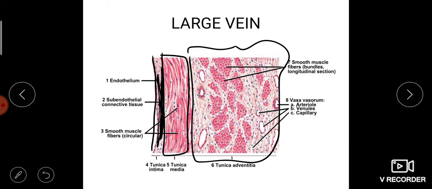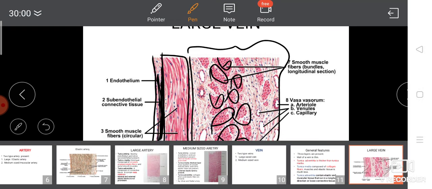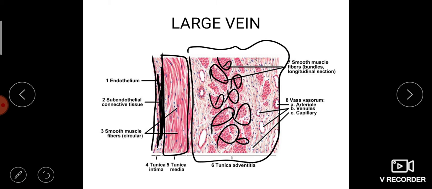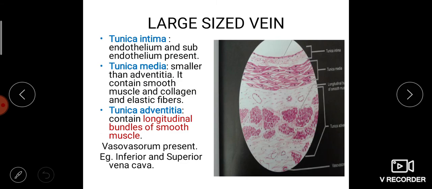In arteries, tunica media is larger. In vein, tunica adventitia is larger. So, in tunica adventitia, what we can see is bundles of smooth muscles, bundles of smooth muscles that are arranged in a longitudinal fashion. And this area also consists of vasa vasorum. This is the vasa vasorum. Okay, so that's about the large vein.